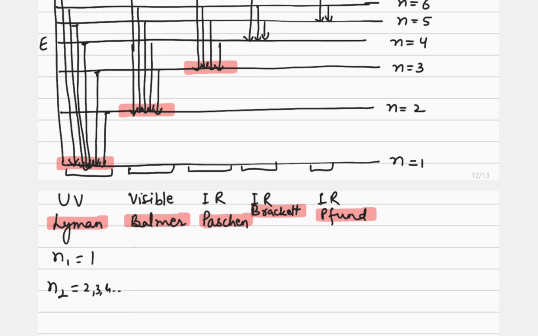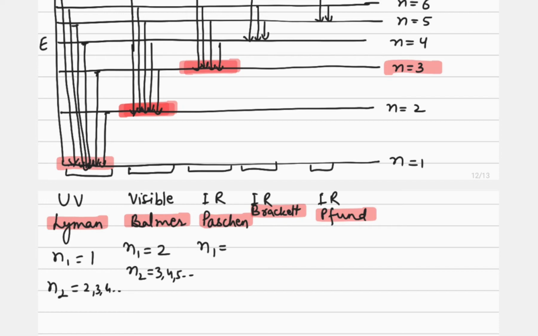Now in case of the Balmer series, what about N1? We can well observe N1 is fixed here. N1 is 2, while N2 is 3, 4, 5 and so on. Similarly, in the Paschen series, again the N1 value is fixed. How much is it? It is the third shell.